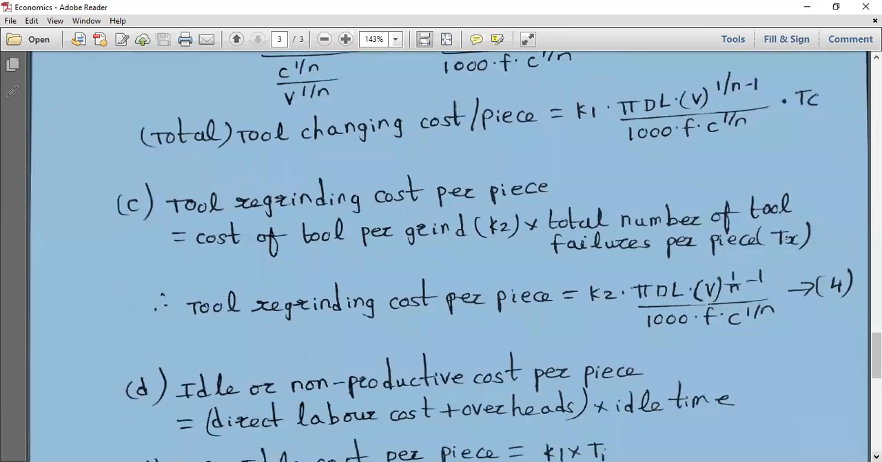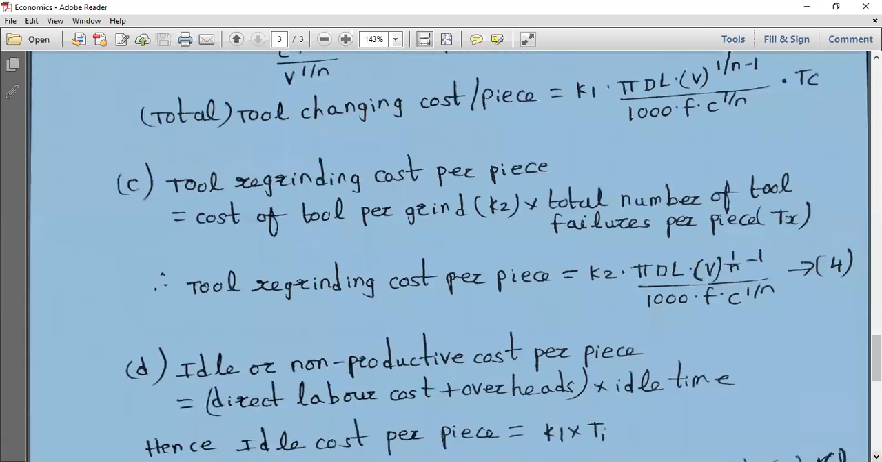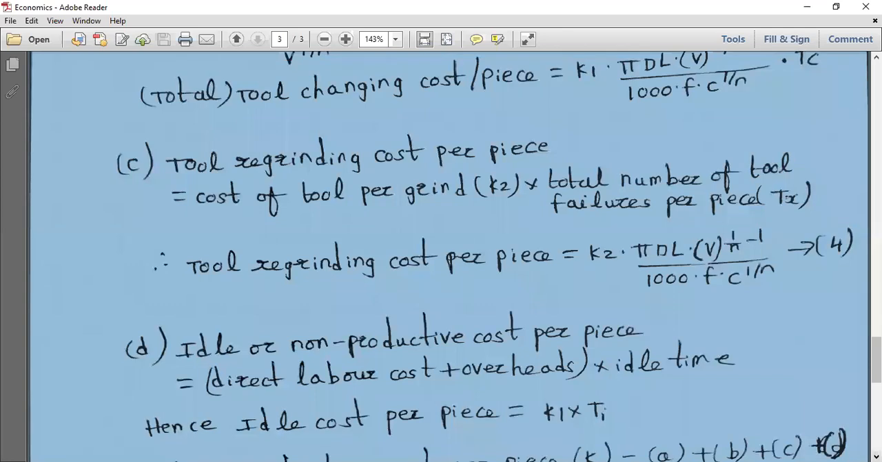So idle time, or non-productive cost per piece, is direct labor cost plus overheads into idle time. So what is the idle cost per piece? It is simply K1. What is K1? It is the direct labor cost plus overheads into Ti.